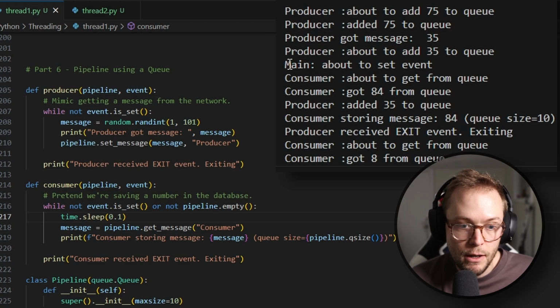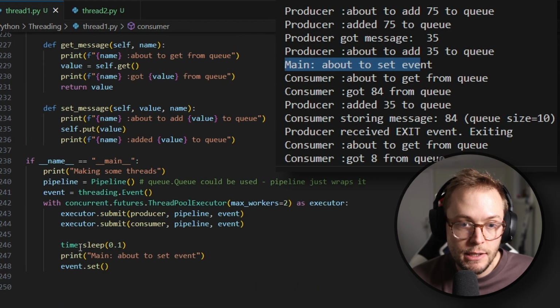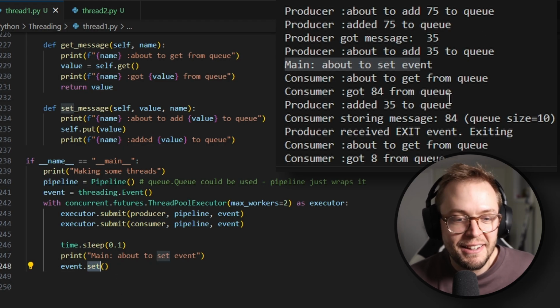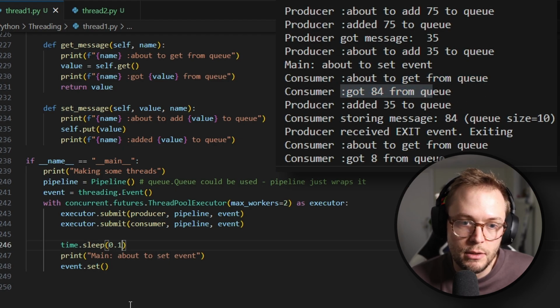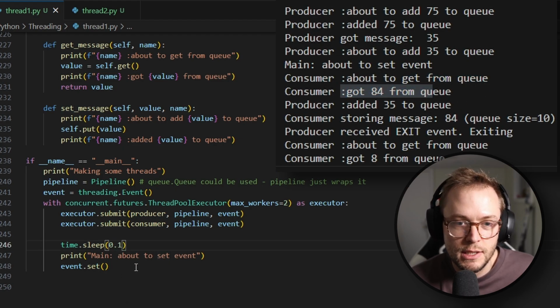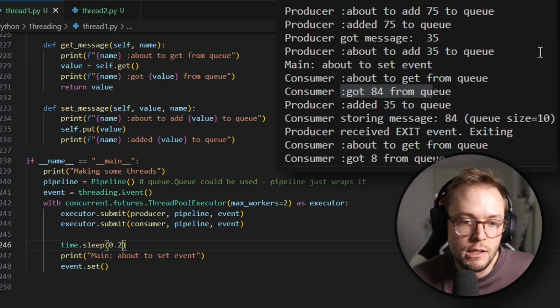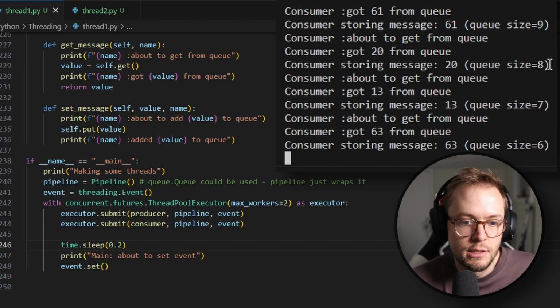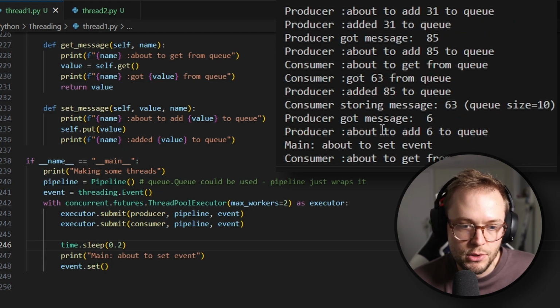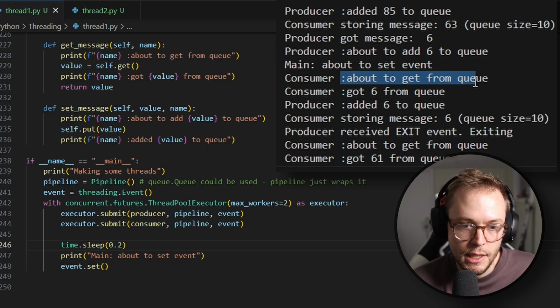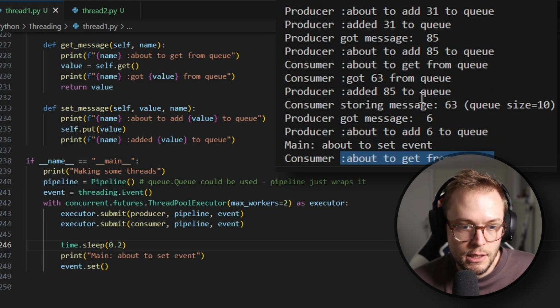It got to the end there. The main set the event, and then the consumer is now able to start getting things because it also slept for 0.1 seconds. So if we made this like 2 seconds, we can see that it's pretty similar, but a lot of producer stuff, the main setting, and then we can see that the consumer was able to start getting things from